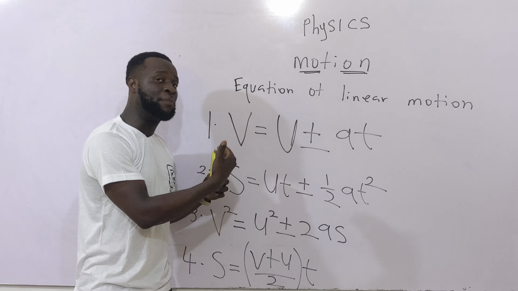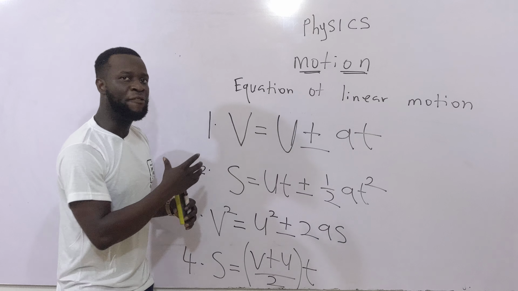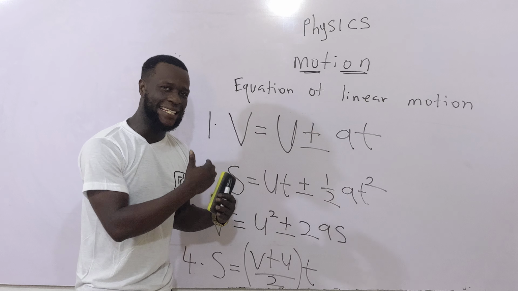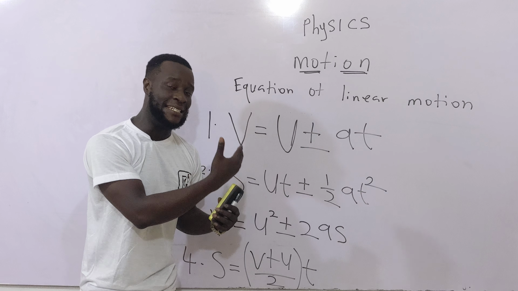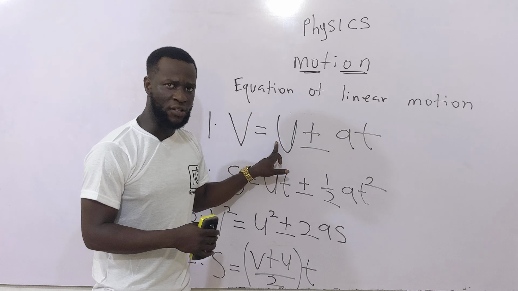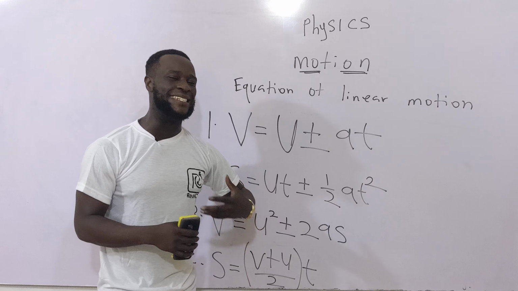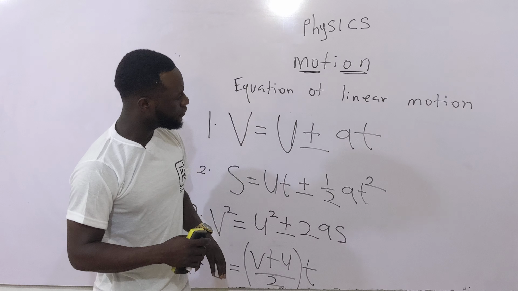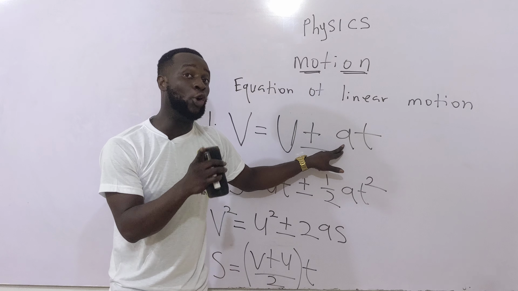So, how does a student recognize the final velocity or the final speed? The final velocity is the velocity that the body has attained after it has covered a distance or after a certain amount of time. Initial velocity is the velocity that the body is starting with. A is acceleration or deceleration.